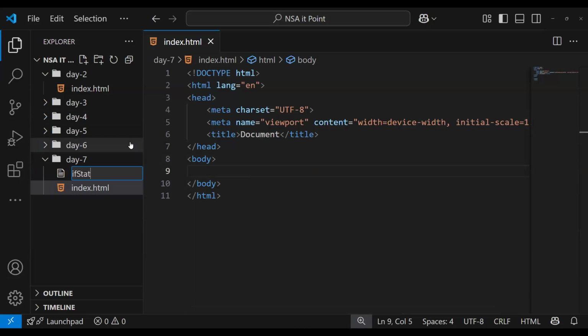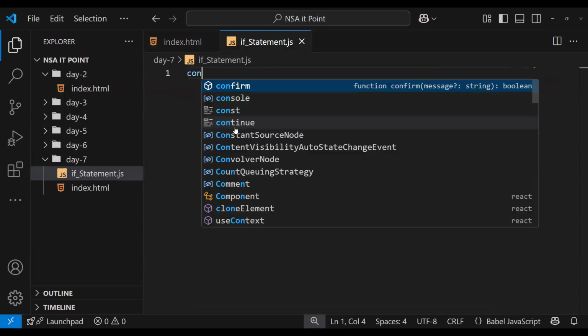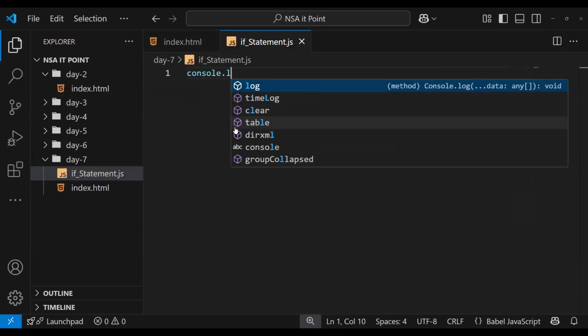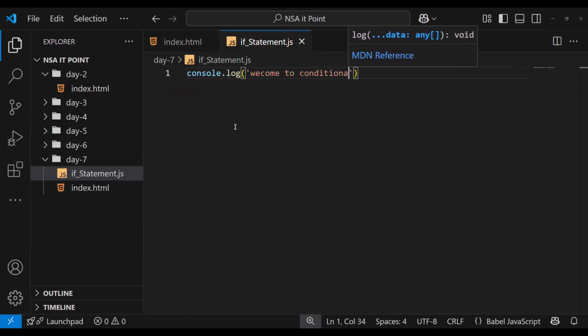if statement. For understanding, I write this right up. It's not a proper way, I'm just writing it for understanding. Let's see console.log: Welcome to conditional statement.